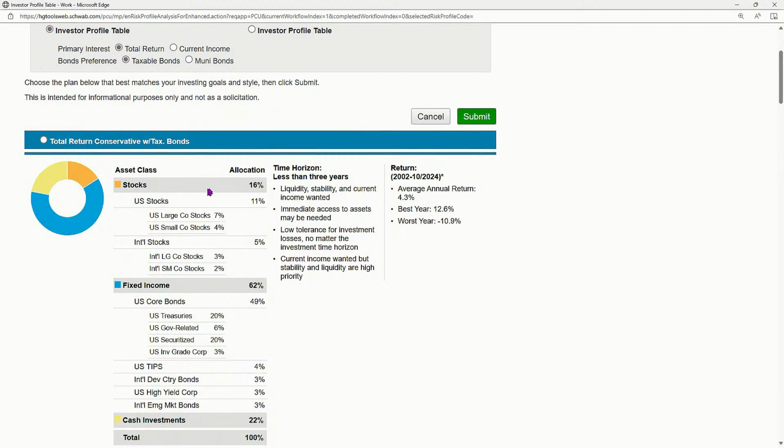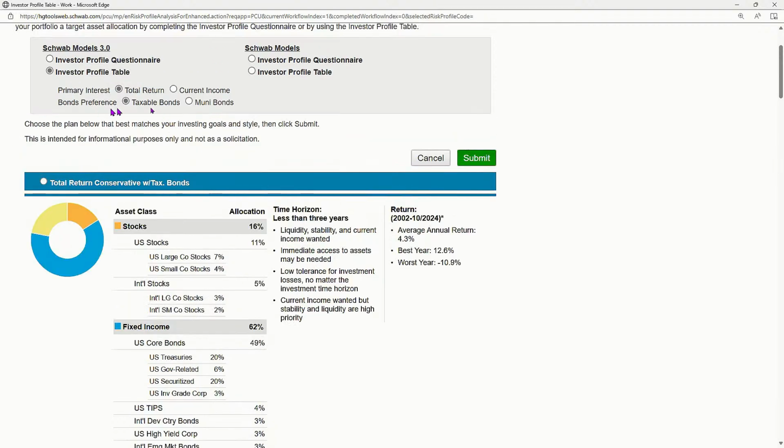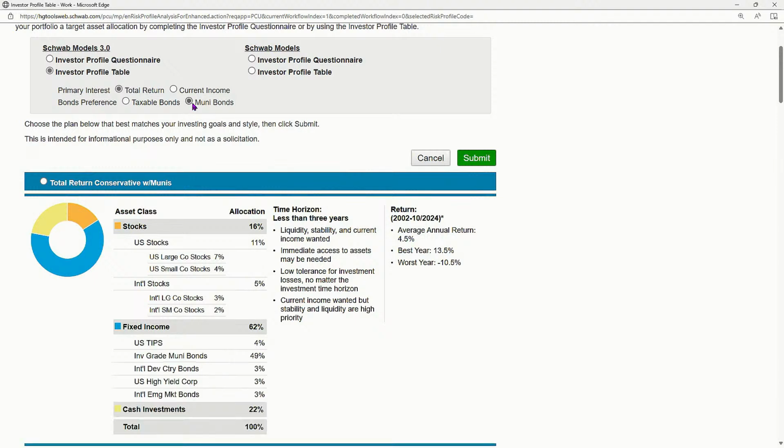Now, up at the top, if you were working with a brokerage account in lieu of a retirement, you might prefer municipal bonds, which could be, of course, free of income tax. And then you might want to lean that direction. So you would just click here for the municipals.